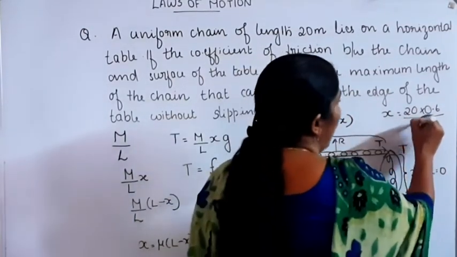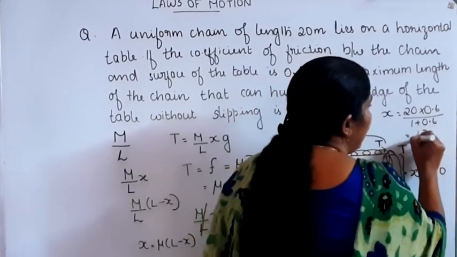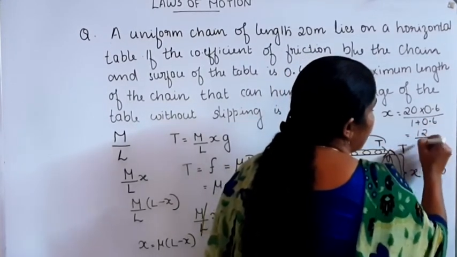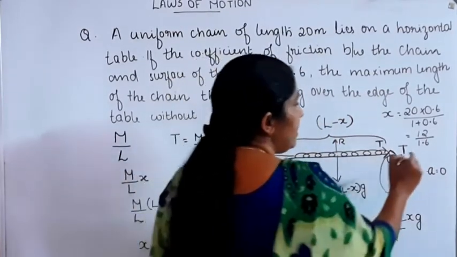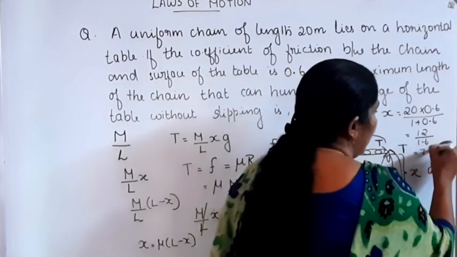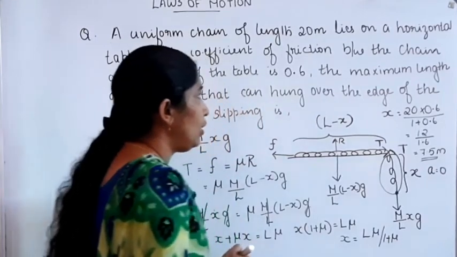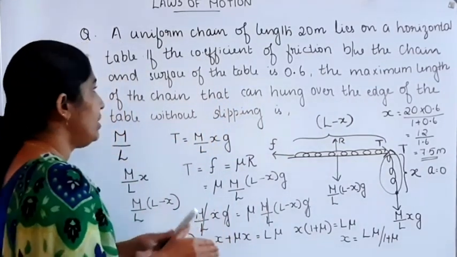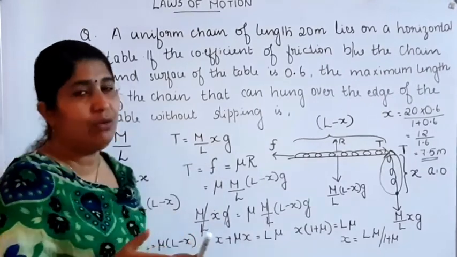That is 12 divided by 1.6, which is equal to 7.5. So 7.5 meter is the maximum length of the chain that can hang over the edge of the table without slipping.